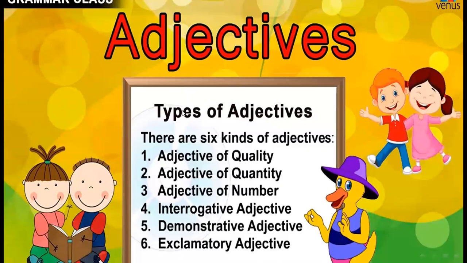Next, here you see the types of adjectives. There are 6 kinds of adjectives. Number 1, adjective of quality. Number 2, adjective of quantity. Number 3, adjective of number. Number 4, interrogative adjective. Number 5, demonstrative adjective. And number 6, exclamatory adjective. You must remember that there are 6 kinds of adjective: adjective of quality, quantity, number, interrogative adjective, demonstrative adjective, and exclamatory adjective. So these are the types of adjectives.